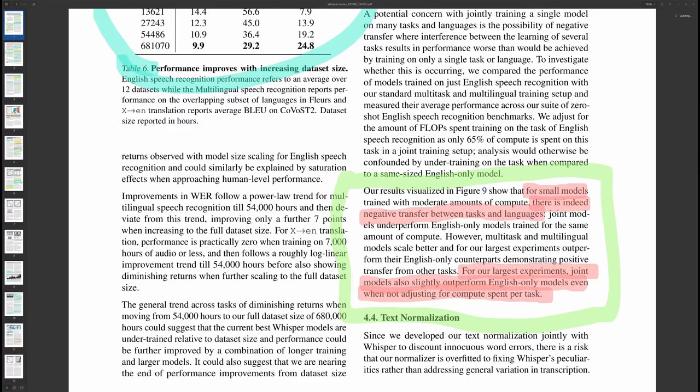So finally, OpenAI does go that step further with questions about model size and multitask performance, where they do note that for small models, the incorporation of multiple tasks and multiple languages does seem to cause degradation when compared to English only. So again, models that are trained to just transcribe English. The smaller models that just transcribe English do benefit from having their task be very narrow. But interestingly, and most importantly, for the larger experiments, the joint models, the ones that do transcriptions and translations and all that, they outperform the English-only models.